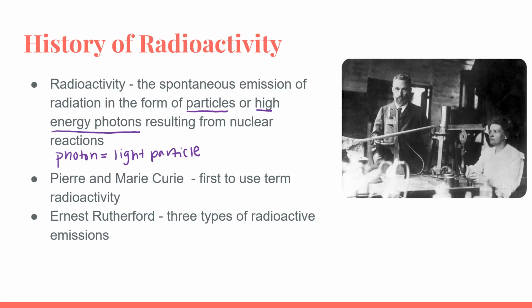The first people to use this term radioactivity were Marie and Pierre Curie, who we see here on the right-hand side of the slide. They were the first ones to study radioactivity and define what it is, and through their work with radioactivity, they were exposed to lots of radiation, which ultimately led to their deaths because of how harmful radiation can be to the body. After they had started to study radioactivity, a scientist that we are pretty familiar with at this point, Ernest Rutherford, continued their work and actually discovered that there are 3 different types of radioactive emissions. And so in this video, we are going to be looking at what those 3 types of radioactive emissions are.